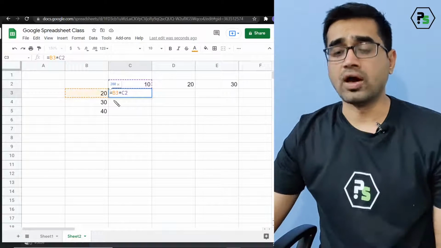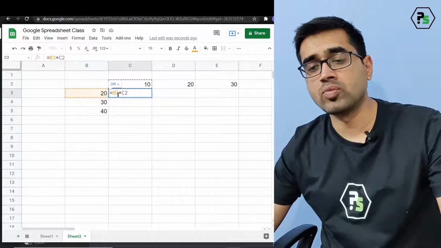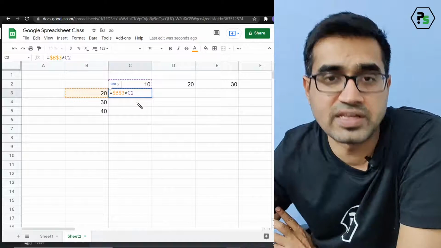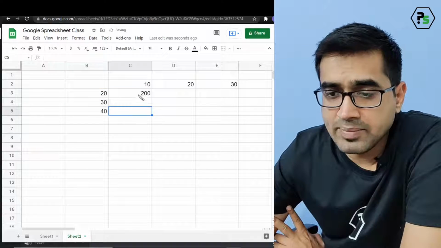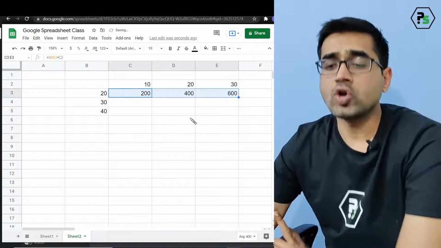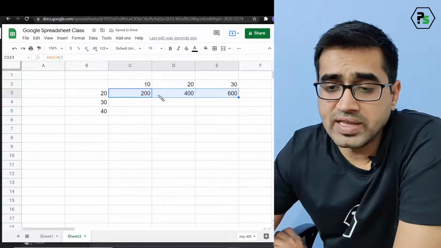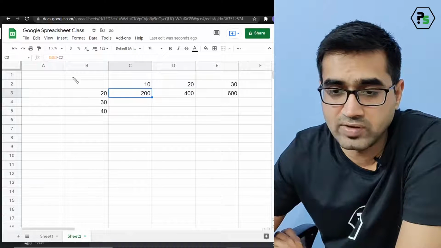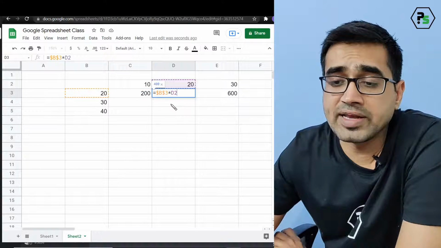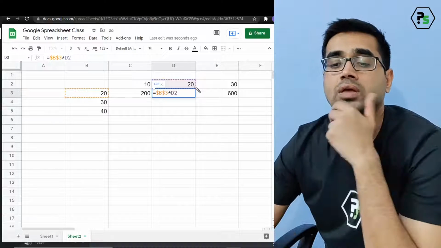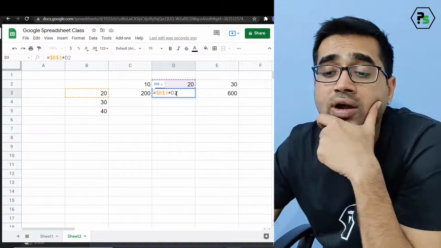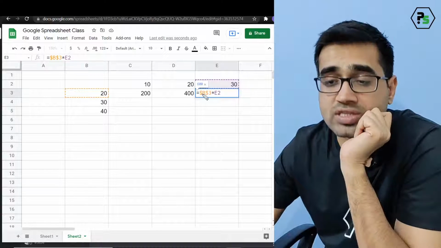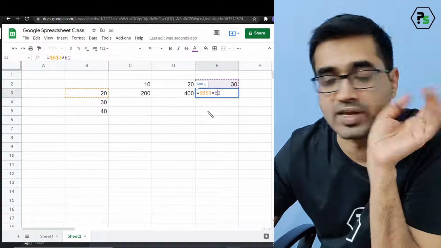Okay. Now I'm doing one very shortcut thing to make you understand something which is important. Let's say I press function F4. So I'm locking everything. Okay. So I can make one very important point clear. Now notice, as she said to me, fix B3, because every time I need to multiply 20 by 10, which is the correct one, which is C2. Now next time I need to multiply 20 by D2. So if I drag, I really want my C to change to D and my D to change to E. So I should not lock these. Locking is by putting a dollar sign, correct.